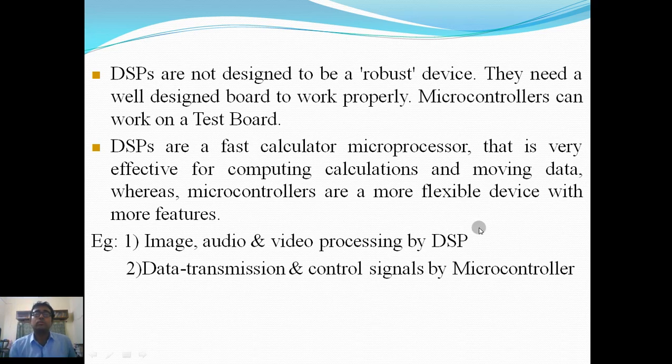As we are talking about, DSPs are not designed to be a robust device. They need a well-designed board to work properly. Microcontrollers can work on a test board. DSPs are a fast calculator microprocessor that is very effective for computing calculation and moving data, whereas microcontrollers are a more flexible device with more features. That is already talked about. So let's go to the next slide.